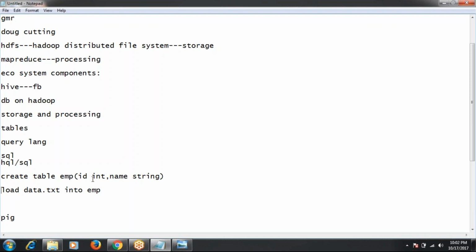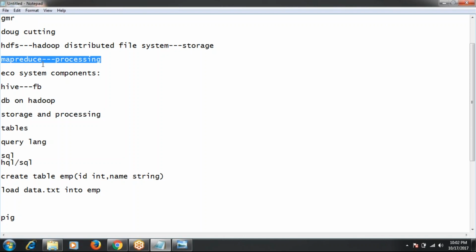Whenever you load data into a Hive table, the total Hive table data is stored in HDFS, the Hadoop cluster. Why? Because Hive is completely developed on top of HDFS and MapReduce.